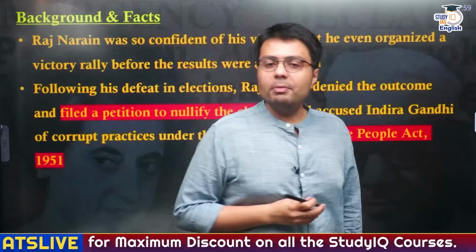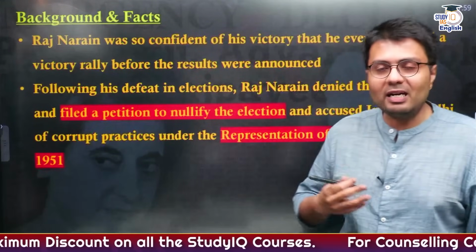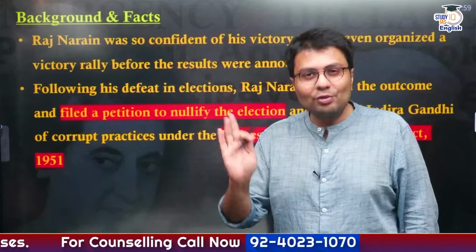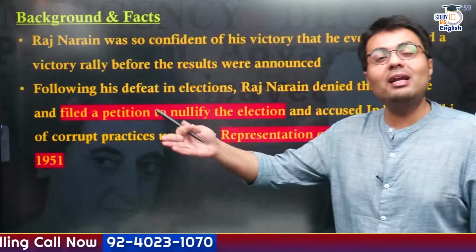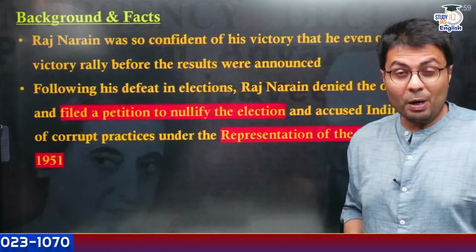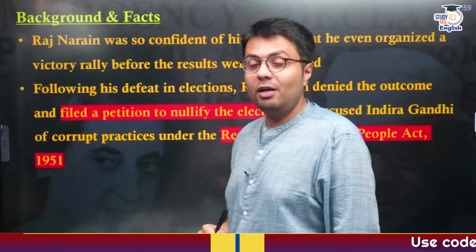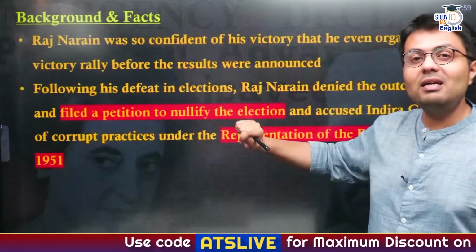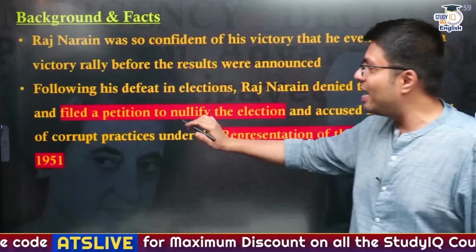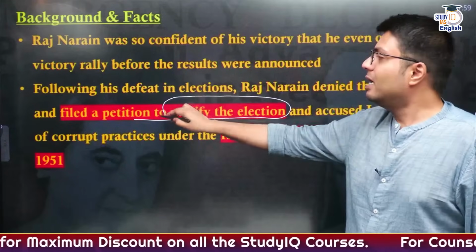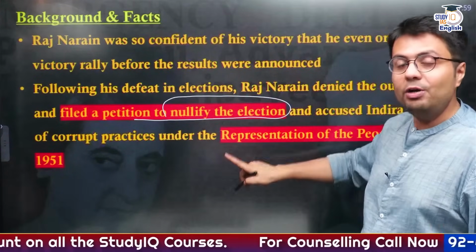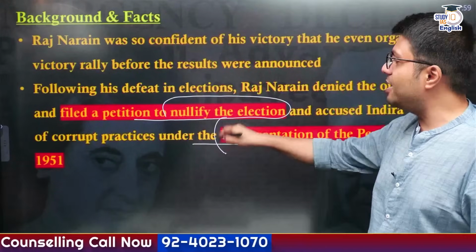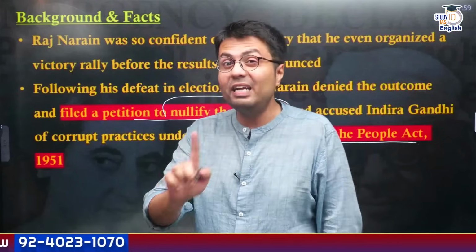Okay. Now coming back to the case. Before the declaration of the election result of 1971, Mr. Narain was very confident. He was so confident that he even organized a victory rally before the announcement of the results. But once the result was announced, it led to the victory of not Narain but Mrs. Indira Gandhi in the Raebareli constituency. So, Mr. Narain decided to challenge this outcome by filing a petition to nullify the election in the High Court of Allahabad, and while doing so, he accused Mrs. Indira Gandhi of corrupt practices in violation of the Representation of People Act 1951.